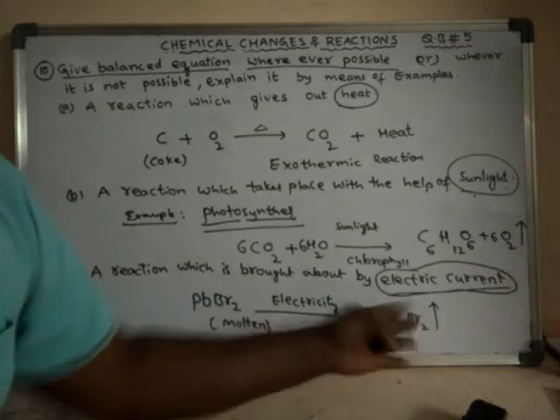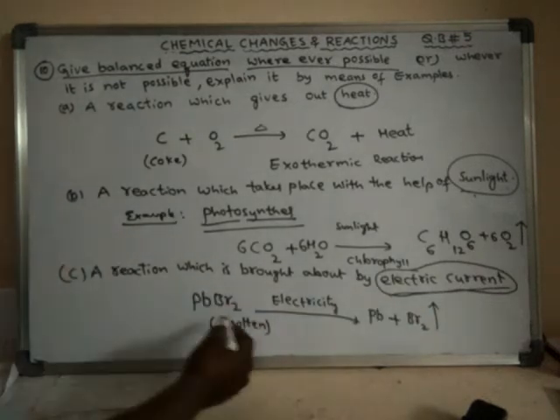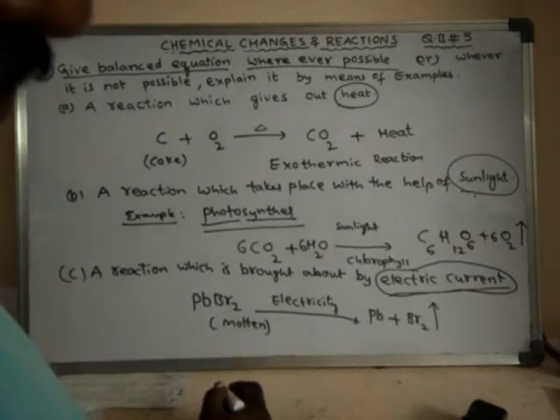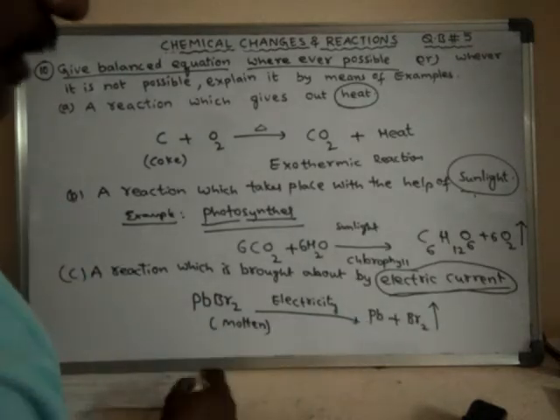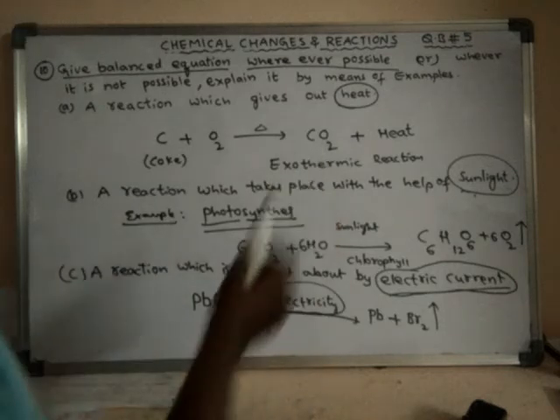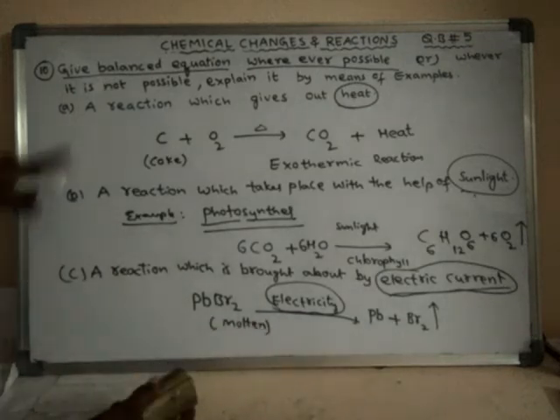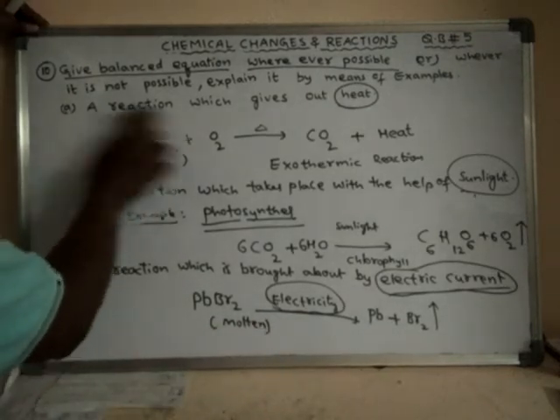New substances are formed, hence it is a chemical reaction. This particular chemical reaction takes place only in the presence of energy which is supplied in the form of electricity.